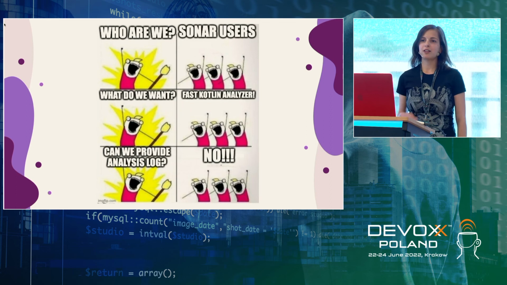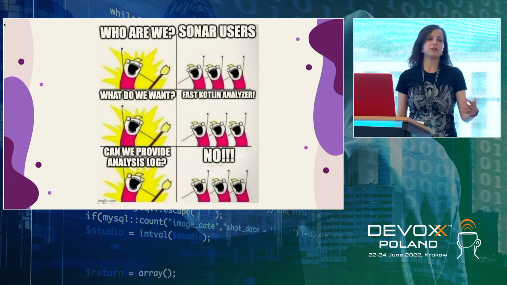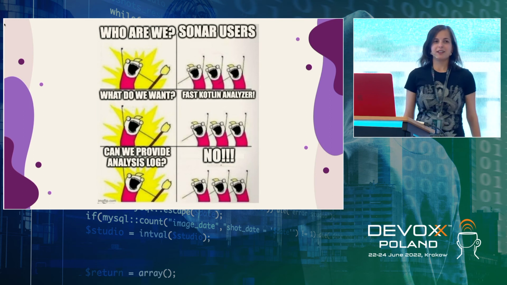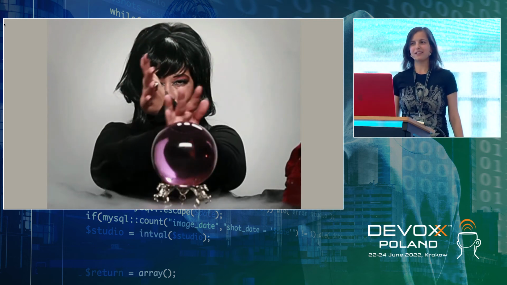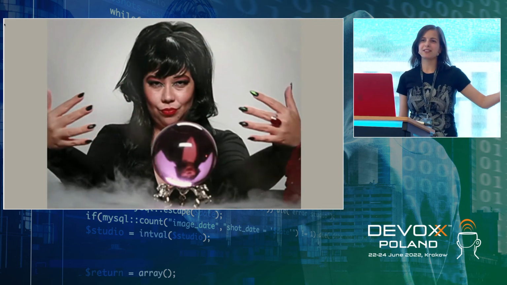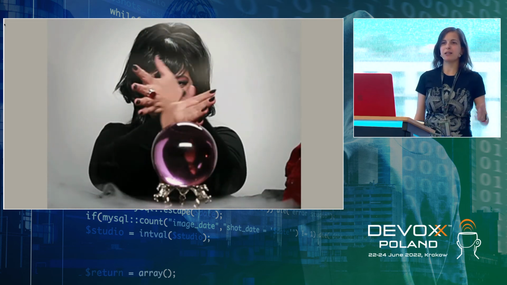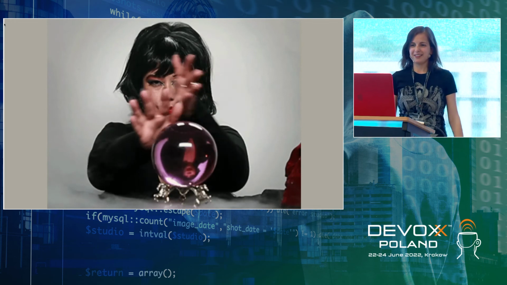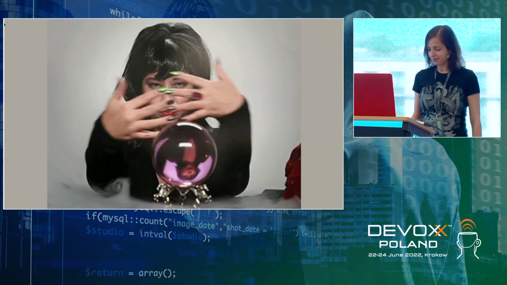And usually, a dialogue with users in our community forum looks like this. We want a fast Kotlin analyzer. Can you please provide some logs? No. So we have to act like magicians to try to predict what actually happened on their side, having no source code, no logs, no thread dumps, heap dumps, nothing. Just a report of a person who is not happy.